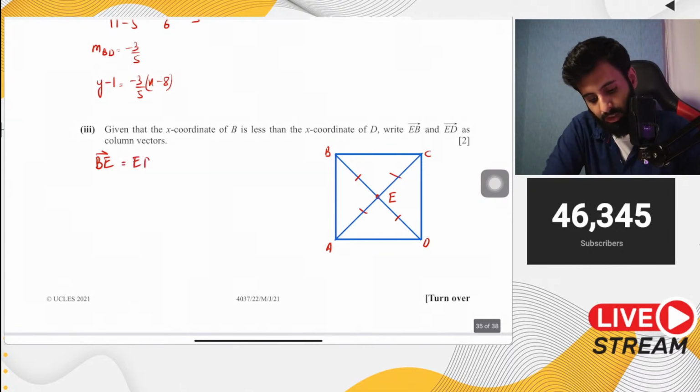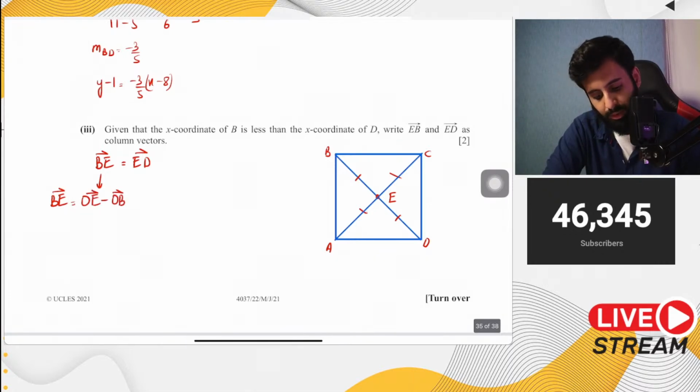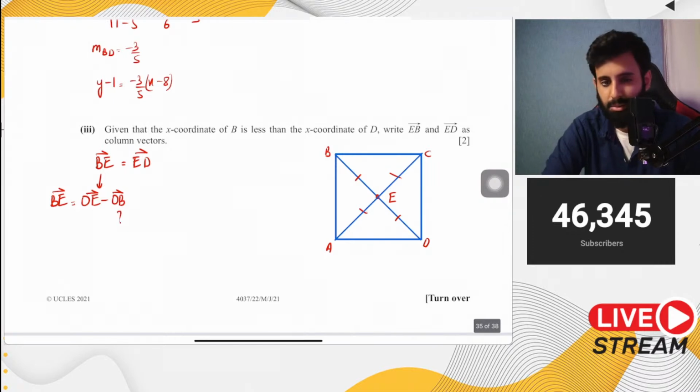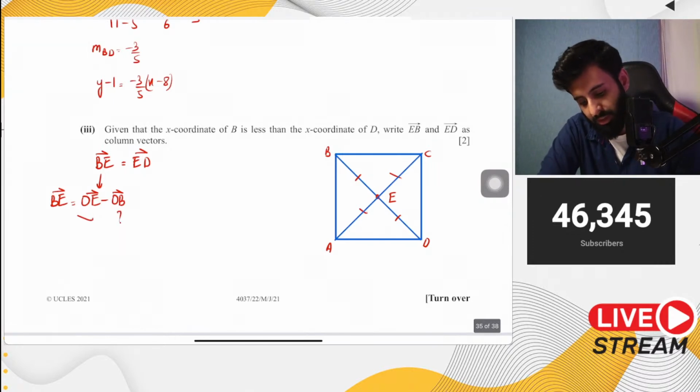Now let's split up BE. If I split up BE, BE can be written as OE minus OB. But the problem with that is we don't have the coordinates of B. We do have the coordinates of E, but that really doesn't help. But if I split up ED, that helps. ED, if I split it up, can be written as O. Let me see. Can be written as O.